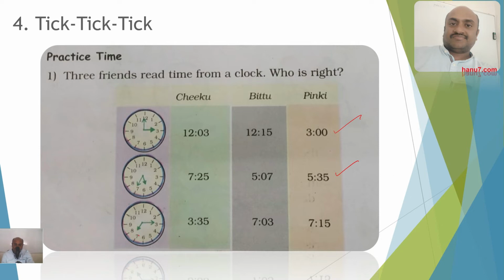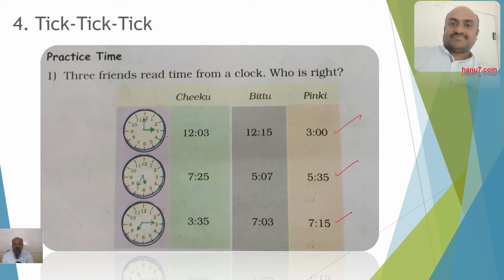Okay. And here in this last example, the hours hand is after 7, and the minutes hand is at 3. Again the same conclusion we should not have. So we should not jump to a conclusion by saying that this is 7:03. It is 7:15, because 5 into 3 is 15. So here you have to use the 5 table for multiplying to calculate the minutes.